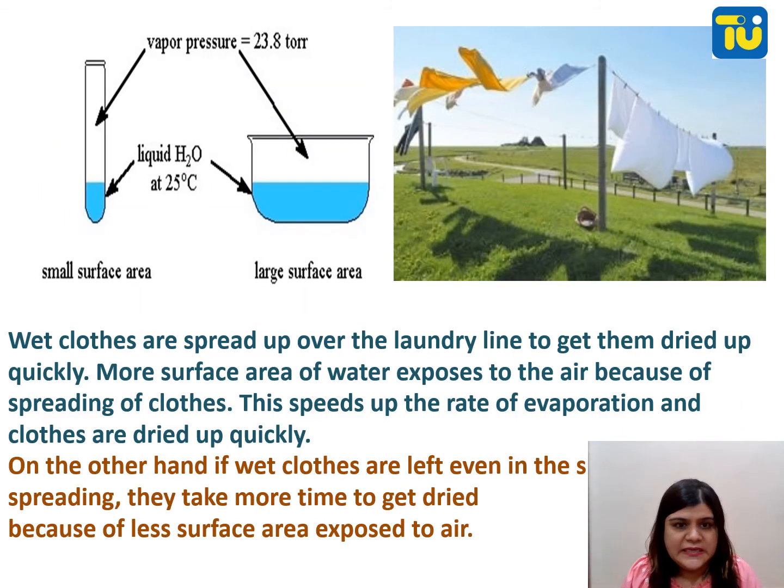So as you can see in the surface area, if the surface area is large, then the evaporation will be more. But if the surface area is small, evaporation will be less. Wet clothes are spread over the laundry line to get them dried quickly. More surface area of water is exposed to the air because of spreading of clothes. This speeds up the rate of evaporation and clothes are dried quickly.